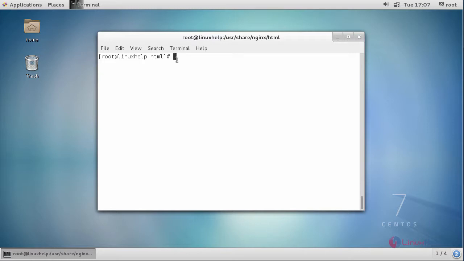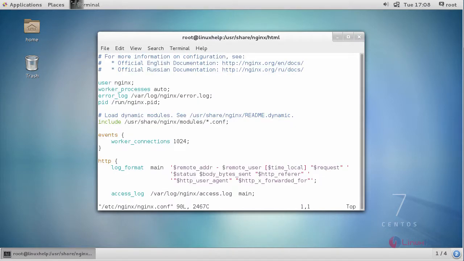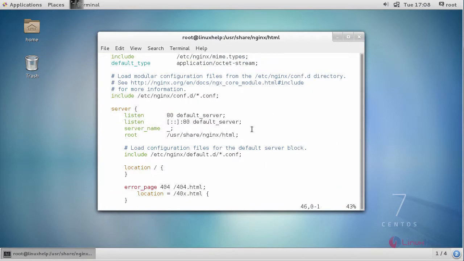Now open your Nginx configuration file. Enter your configuration inside this.